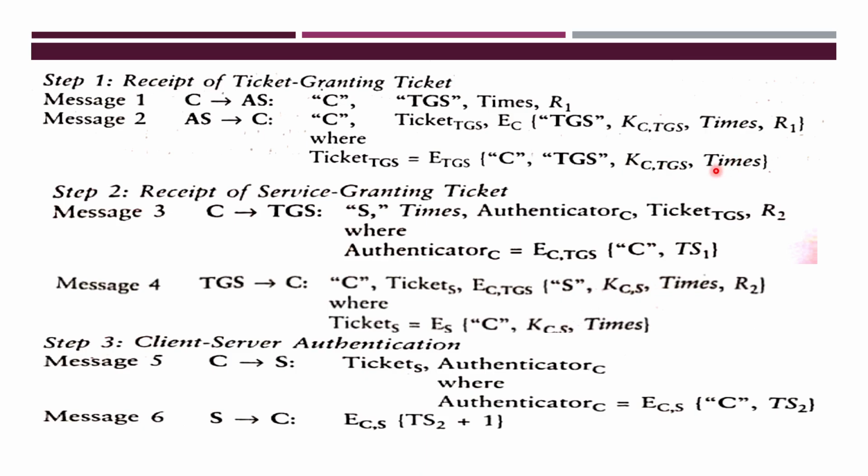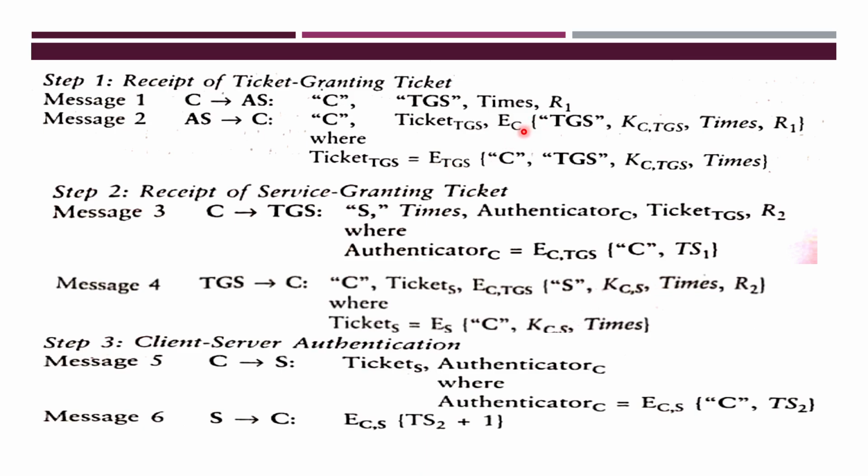And what is the timing of when that session is started here? All of this in the message is encrypted using the long term key of the TGS here. Next, that message once again is encrypted. This is the ticket TGS message, and for which purpose is this ticket? This is the permission for the client to communicate with the TGS, but the client can't decrypt this information because it is encrypted using the long-term key of the TGS here.